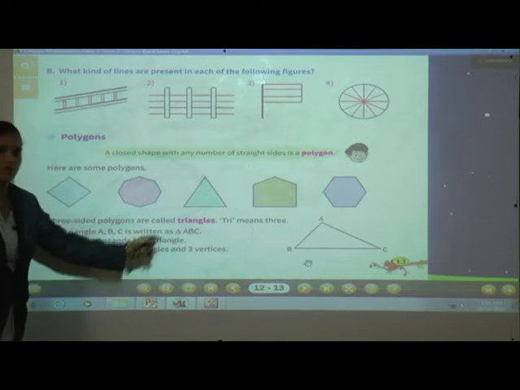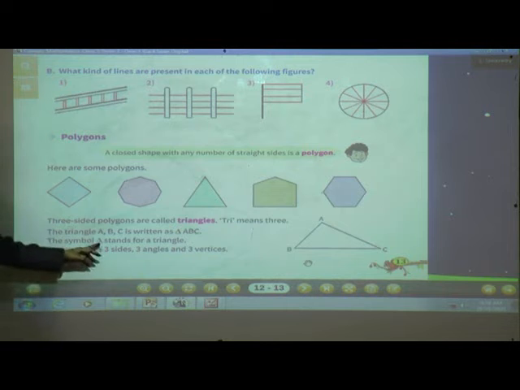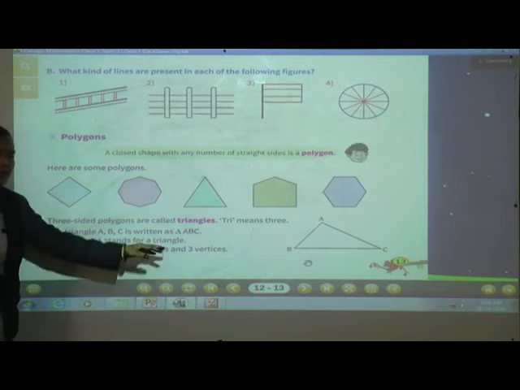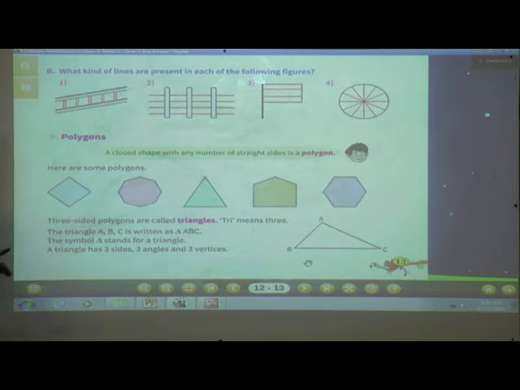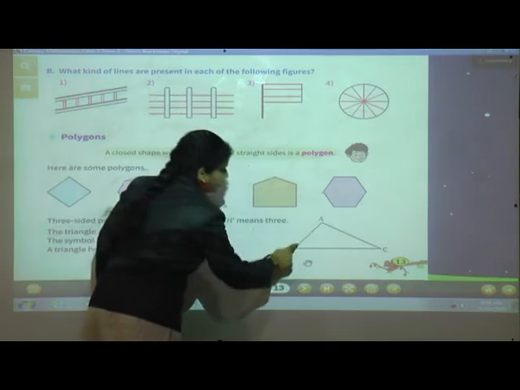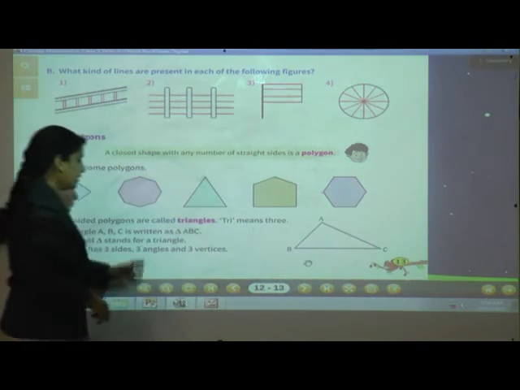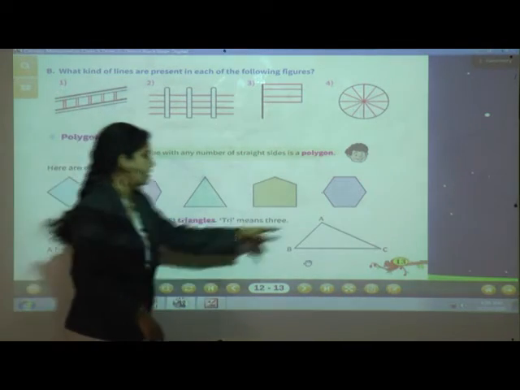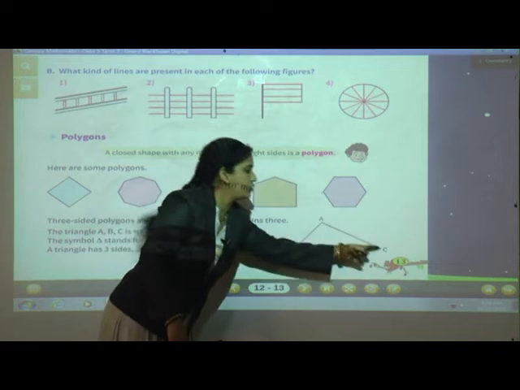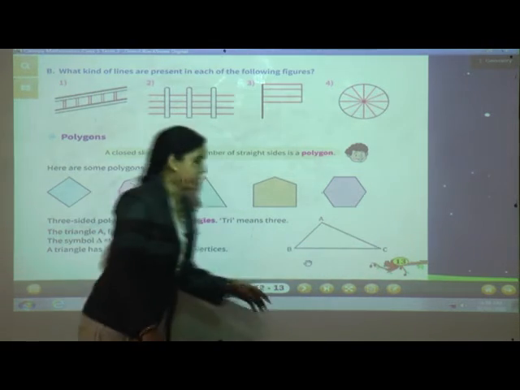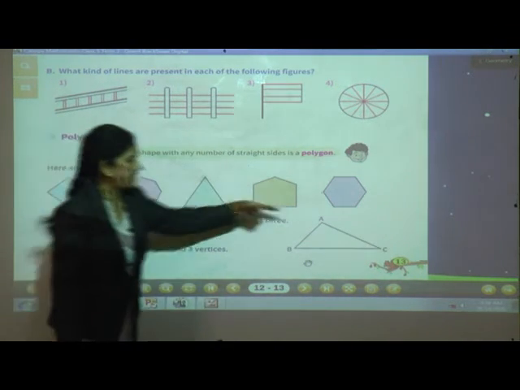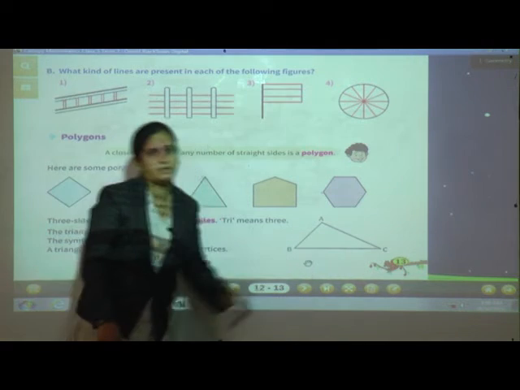This is the sign of a triangle. The symbol stands for a triangle. A triangle has three sides, three angles, 1, 2 and 3, and again three vertices, A, B and C.